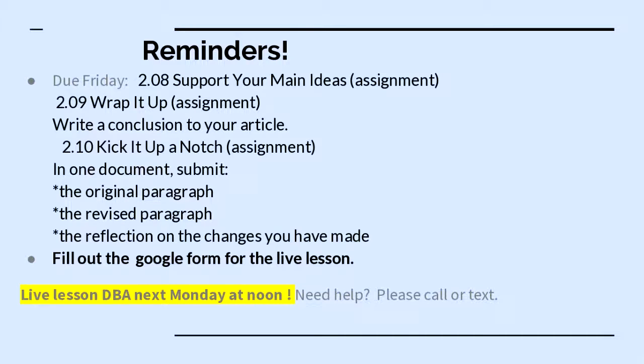And then 2.10, so we have a lot of work in language arts this week. 2.10, kick it up, is when you're doing a revision of one paragraph. So you pick one body paragraph and you revise it for 2.10. Okay? A lot of information this week. Definitely want to spend some time with language arts this week. We have a live lesson DBA. Next week is our DBA week. So it's really, really important that you get this stuff done, and that way you are ready for the DBA on Monday at noon.